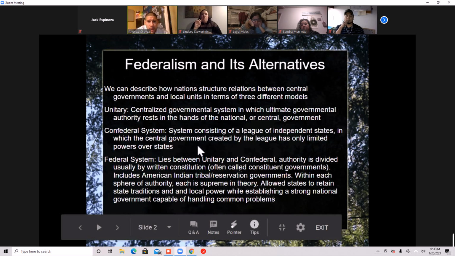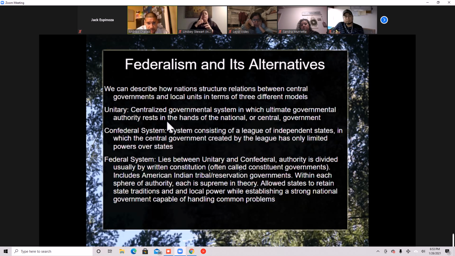When it comes to the idea of unitary, unitary specifically means where it's a top-down authority. Think totalitarian, think authoritarian. This is where the central government is telling everyone else at the bottom what to do. The local government has no authority.